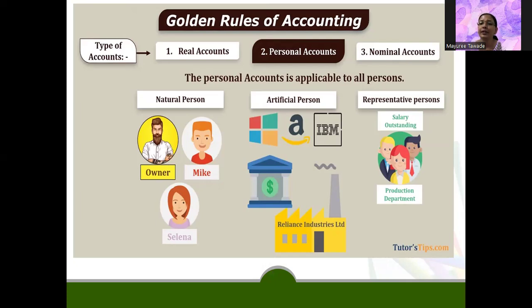Representative person means salary outstanding, production department, any kind of outstanding salary, outstanding rent. This is said to be a representative person in the books of account. They are representing the persons. I mean, if I am getting salary, I am a natural person, but the salary represents me in the books of account. Why? Because the salary is paid to me. I hope the three bifurcations of personal account applicable to all persons are very much clear now.